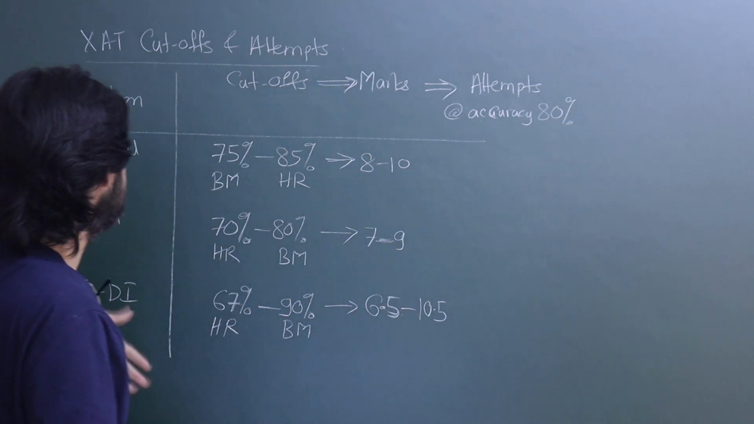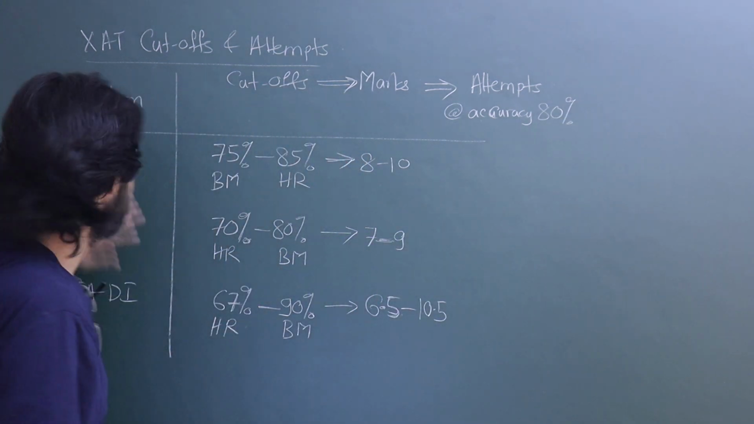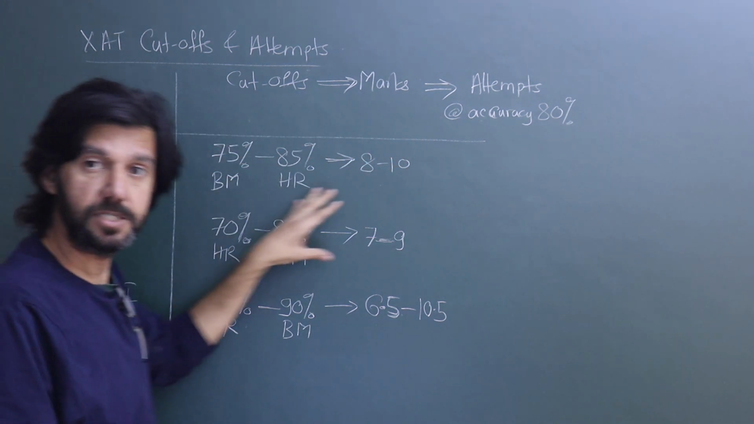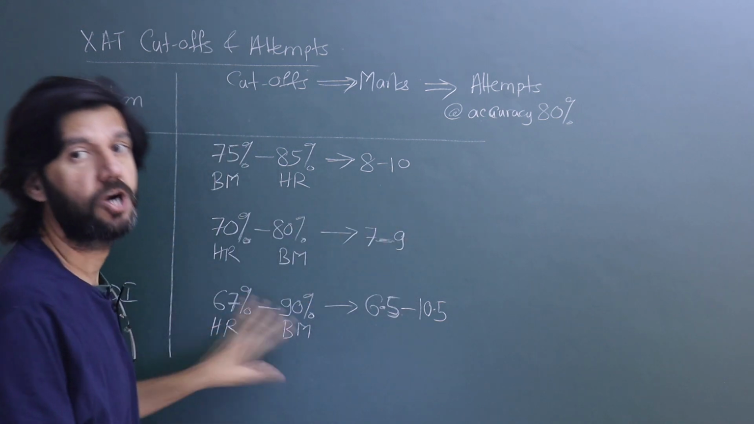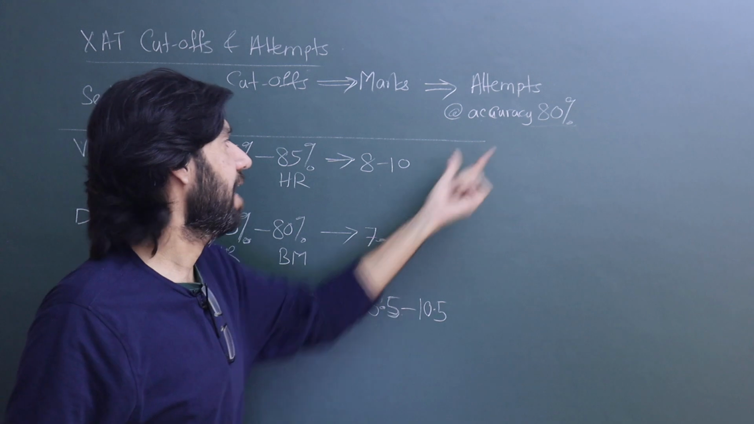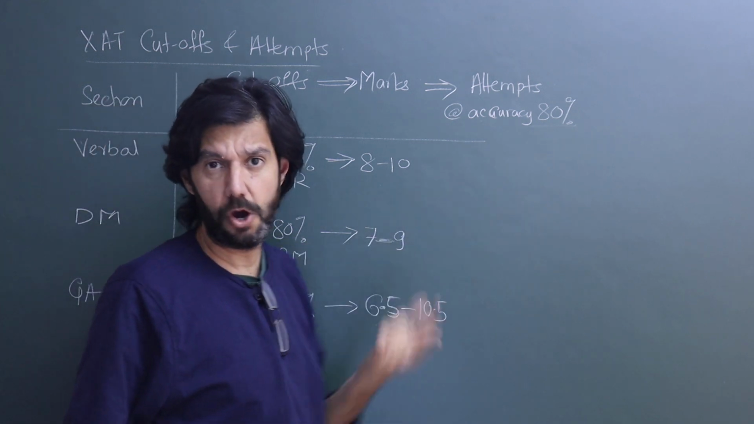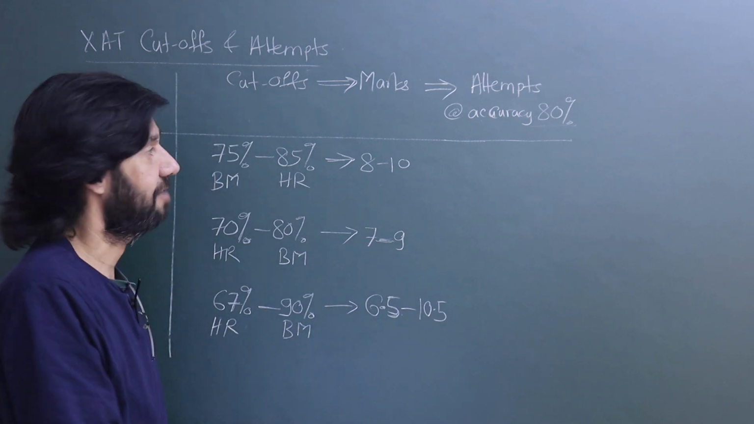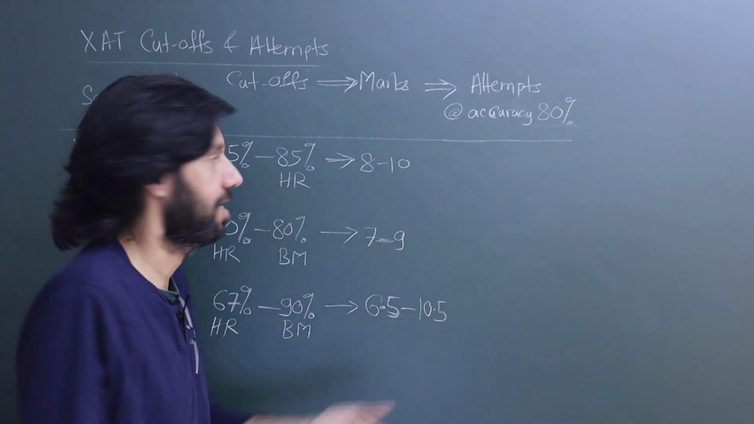And obviously accuracy is different for different sections. I factored that in. For verbal, I've taken 80. For DM, it is just 75 I've taken. And for quant, I've taken 85. So I'm just putting it 80 here. But then you do this analysis yourself at your accuracy level that you target. Someone gets good accuracy, someone even feels 80 is a high number, right?